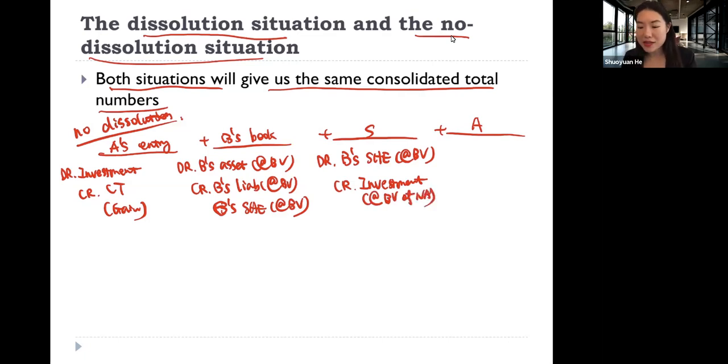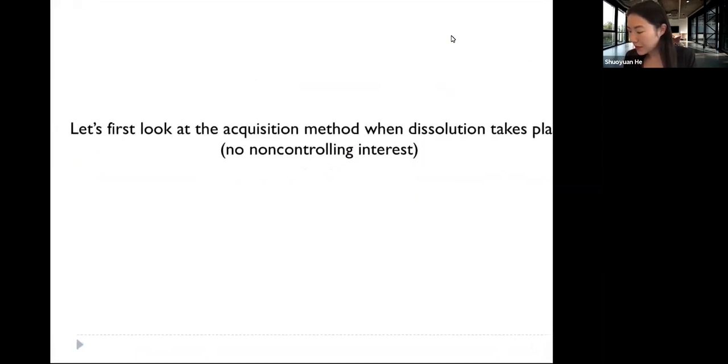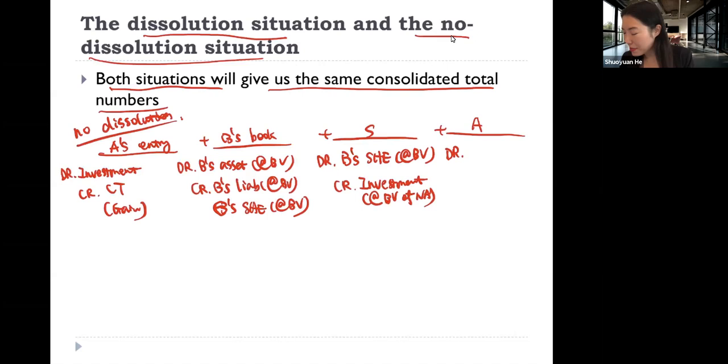And then we add consolidation entry A to mark up firm B's book value to fair value. Consolidation entry A is to debit firm B's assets at the difference between fair and book value. We debit goodwill if there's any.